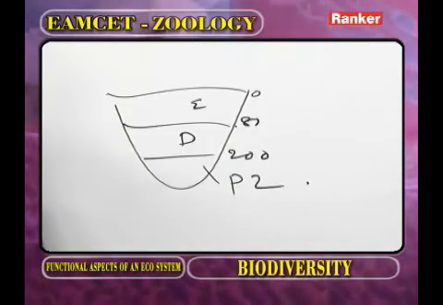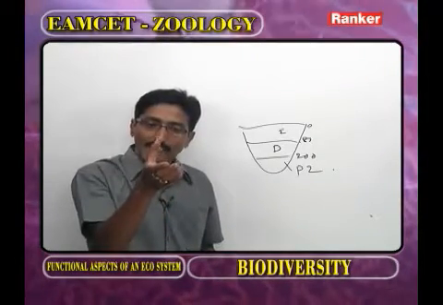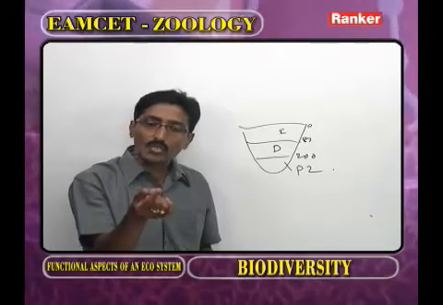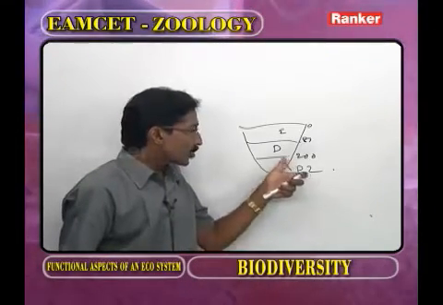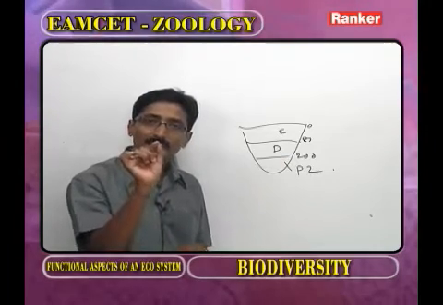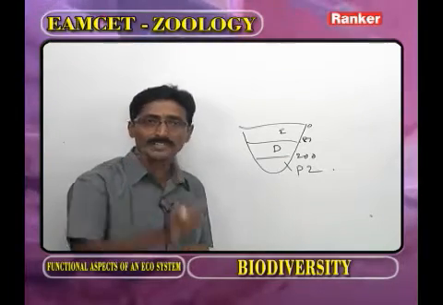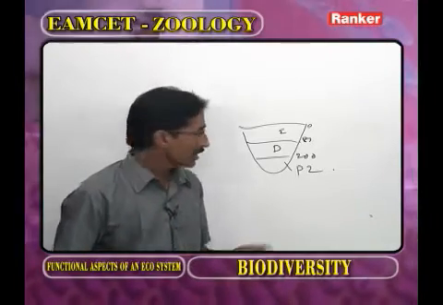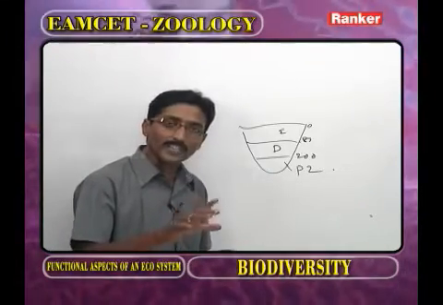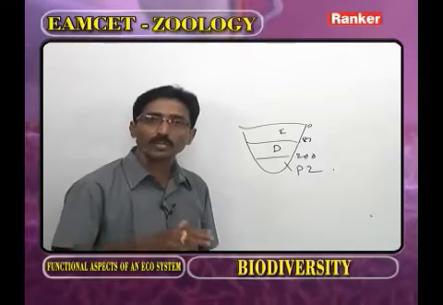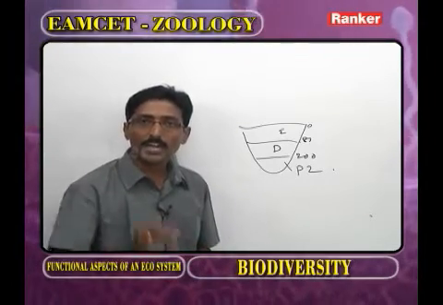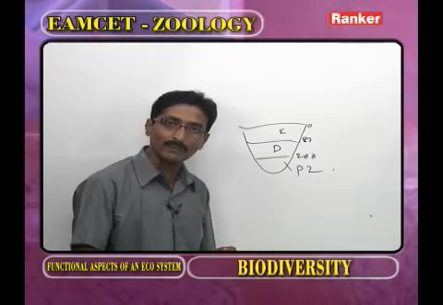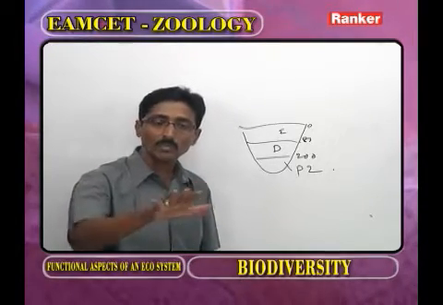As we observe the deep freshwater lake, as depth increases, the light intensity decreases. At 200 meters, how much percentage of light is available? Just 1%. Beyond 200 meters, there is no availability of light. So beyond 200 meters, it is called the profundal zone. Here light is absent. The oxygen is very limited. So because of the absence of light in the profundal zone, there is no chance of photosynthetic plants.